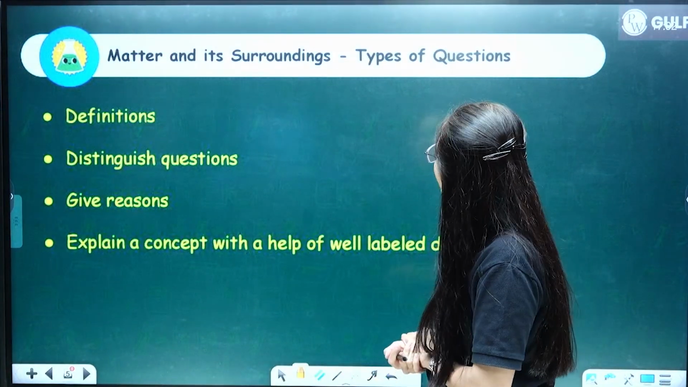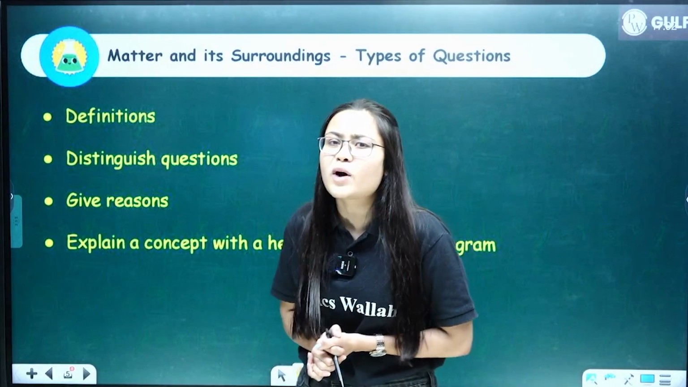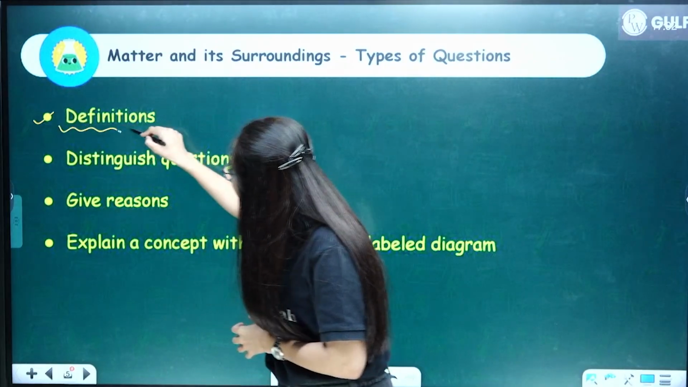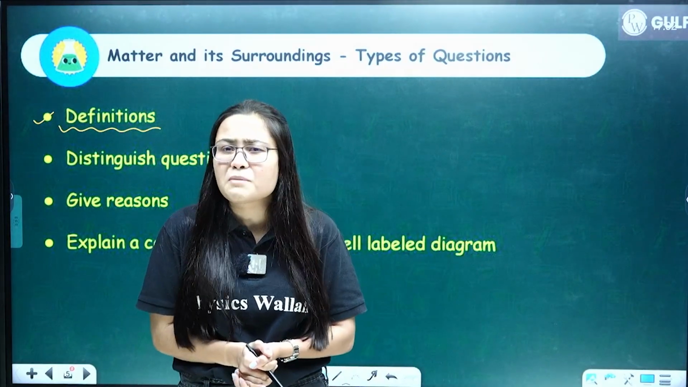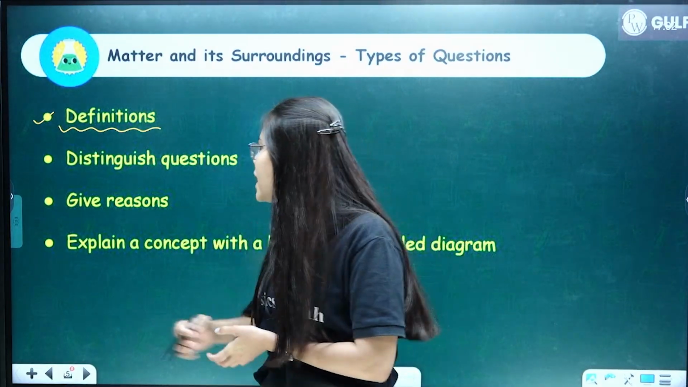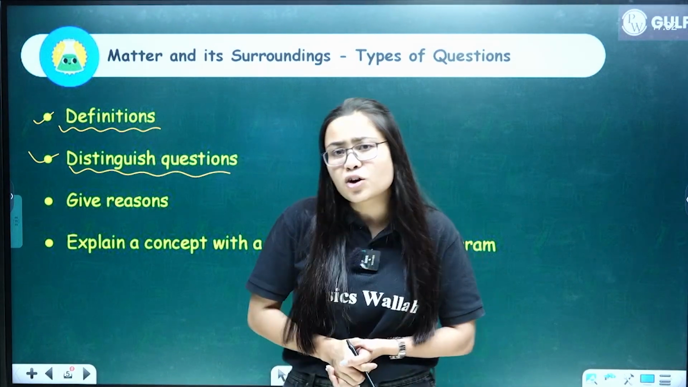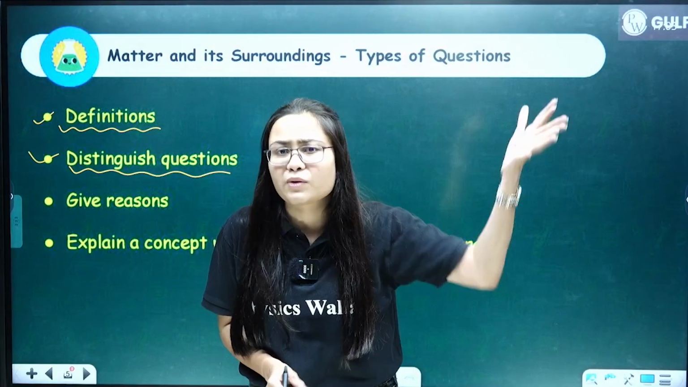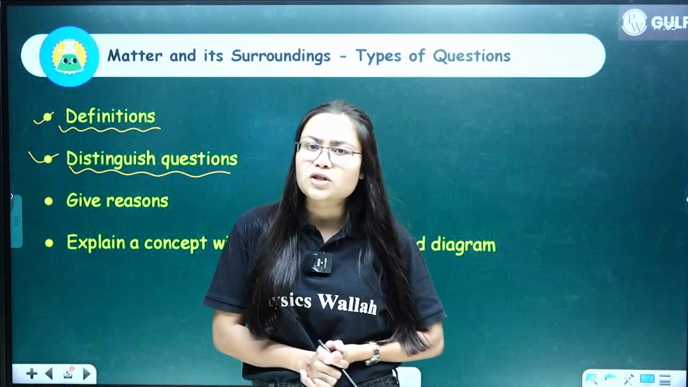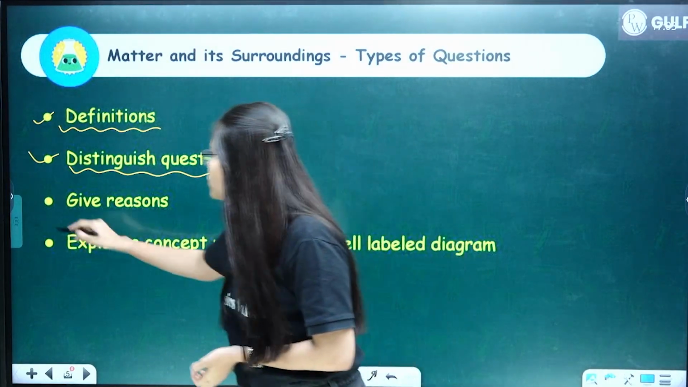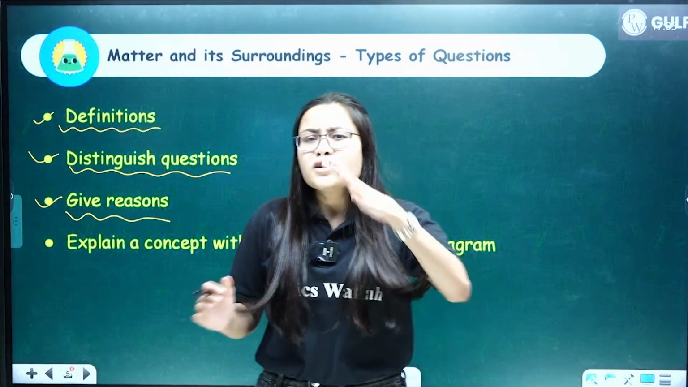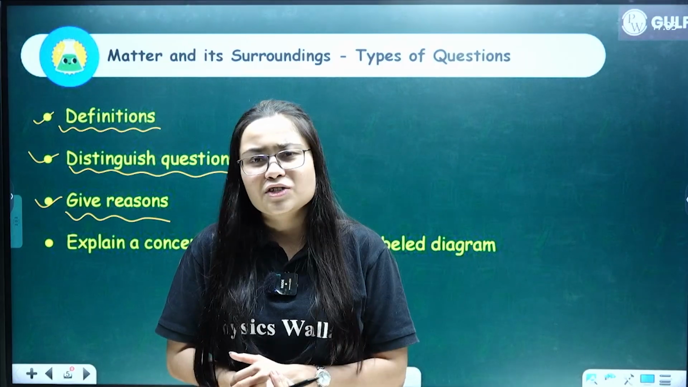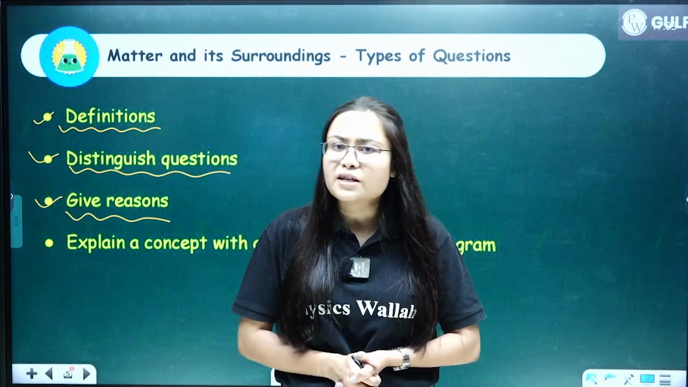Chalo. So now we are going to talk about different types of questions that can be asked from this chapter. Okay, so we can expect different types of definitions. For 1 mark, different types of definitions can be asked. Then we can expect distinguish questions, such as differences between solids, liquids and gases, and differences between evaporation and boiling. Such questions can be asked from your exam point of view. Then we have give reasons, as I already told you. The first chapter is all about give reasons. So if you have a very good command of your first chapter, you can easily solve give reasons from this chapter.